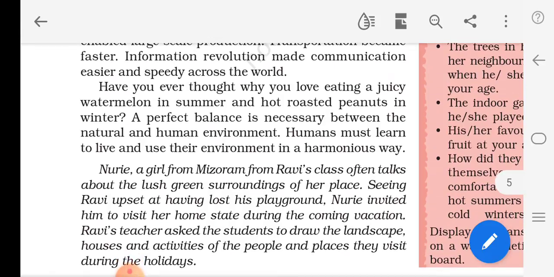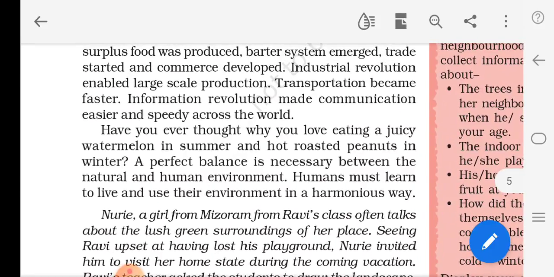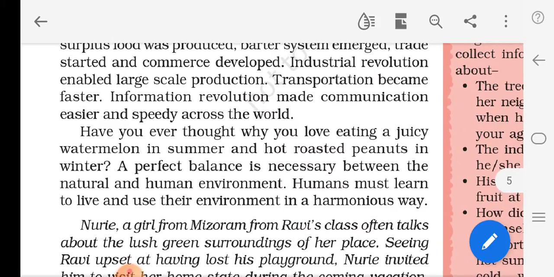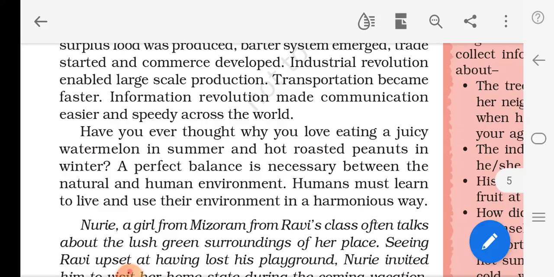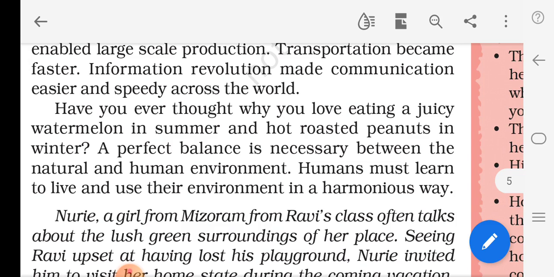So all this is happening, but there is a greed of humans also. Because of this information revolution or transportation, whatever, the greed of man is inventing more new things, and this leads to global warming. As we already know these impacts. What are the impacts? Let's see.